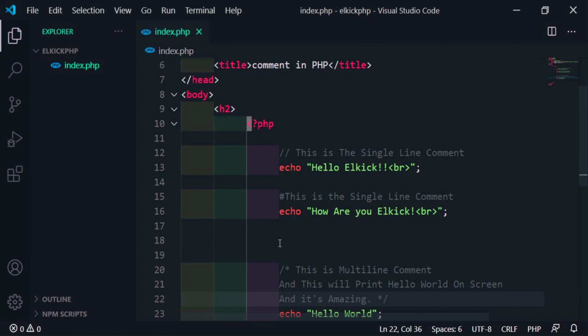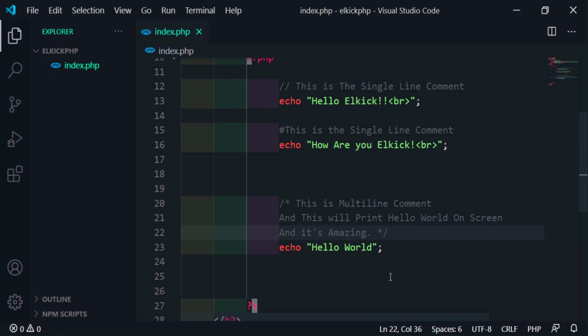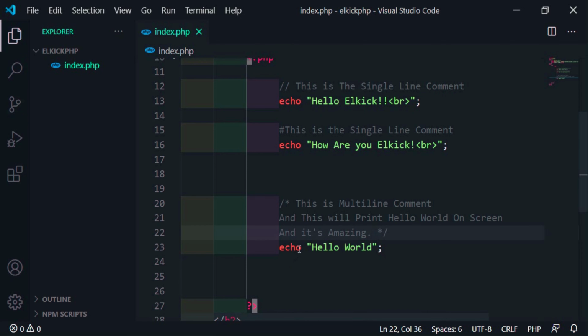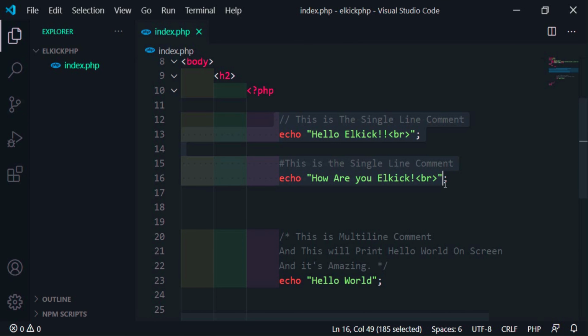Okay, let's run this code again. Go to the browser and hit refresh. Look, you will get hello world without any multi-line comment. So this is how you can write a single line comment, and this is how you can write a multi-line comment.